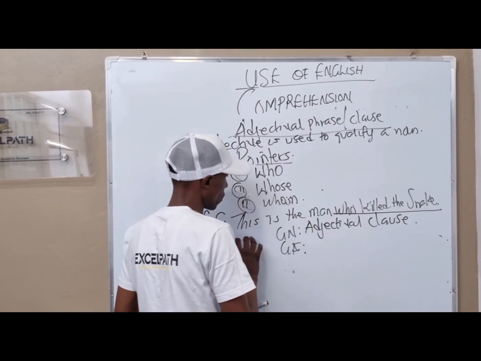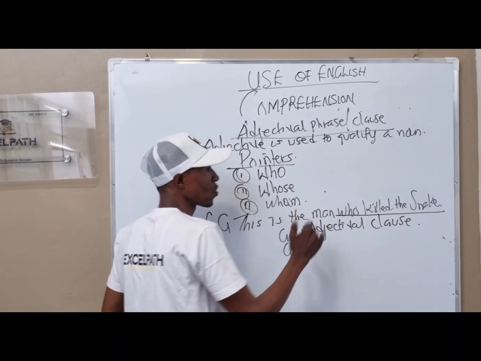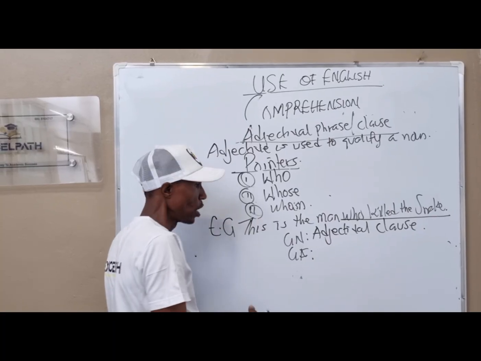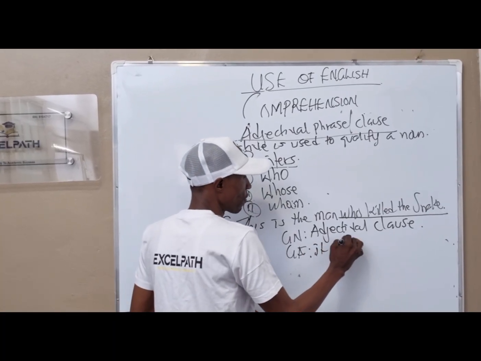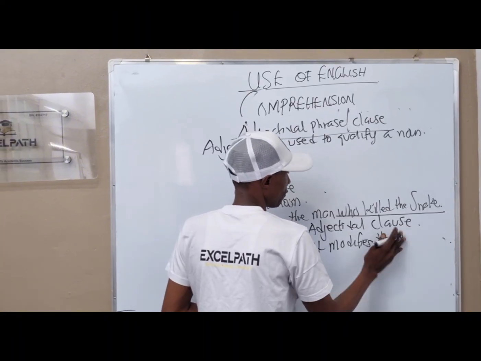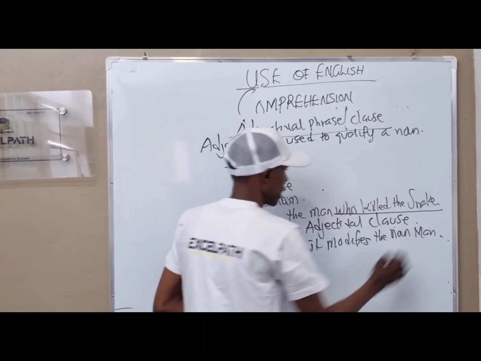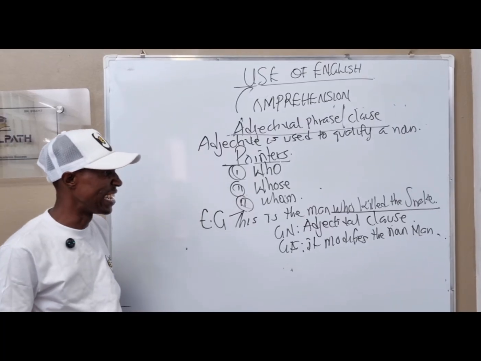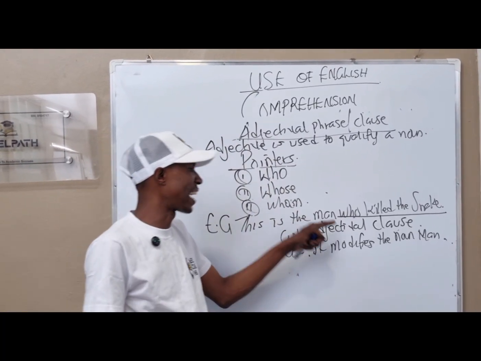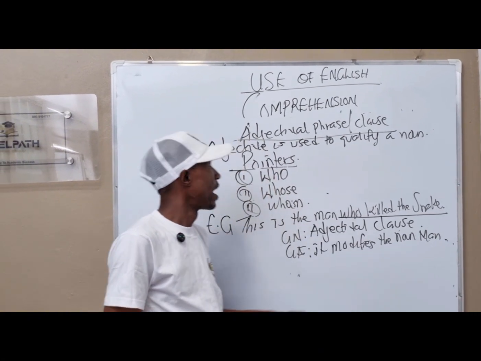Now, go back to the question. This is the man who killed the snake. They ask, who killed the snake? The answer becomes what? The man. So, it modifies the noun man. Take note of that, because the job of an adjectival is to modify a noun.